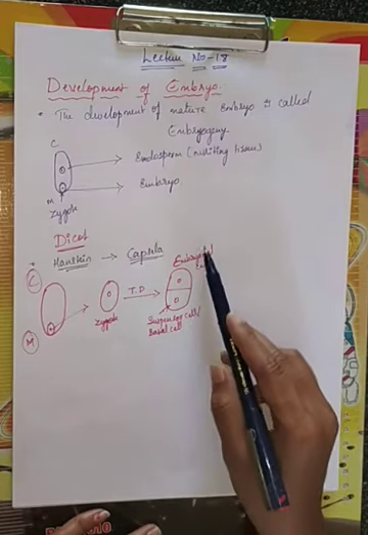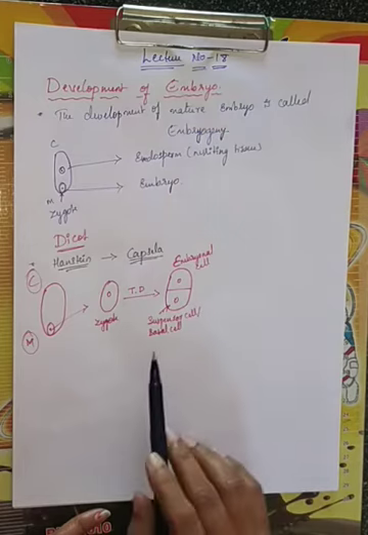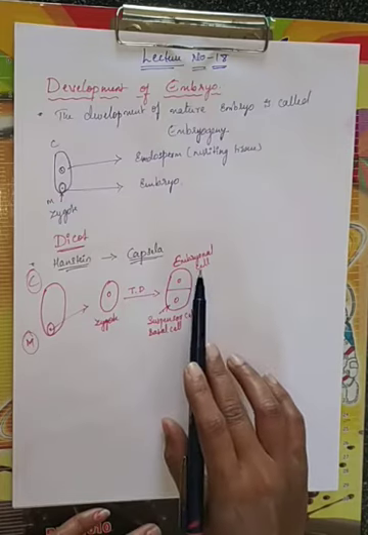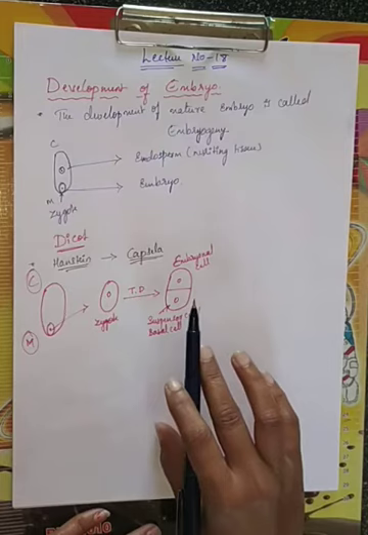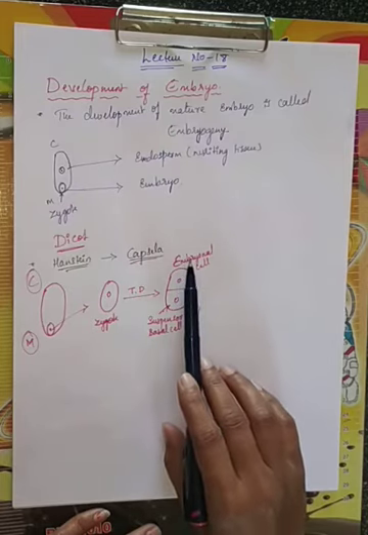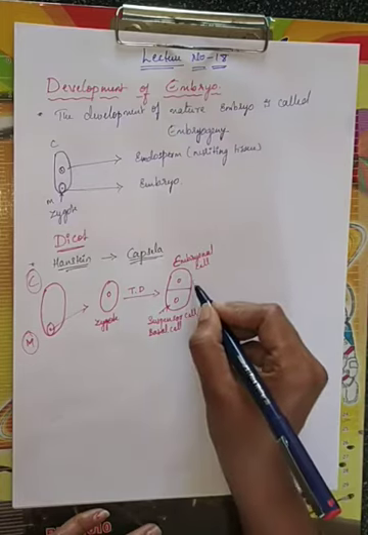The cell towards the chalazal end is called the embryonal cell. Now the basal cell and the embryonal cell divide simultaneously. The embryonal cell divides by mitotic division.